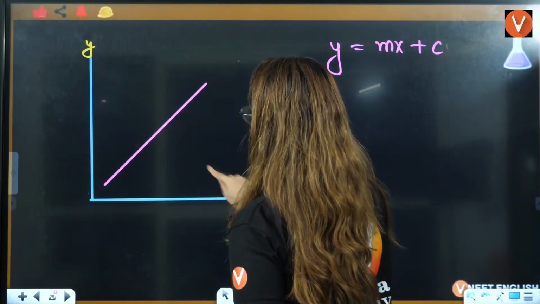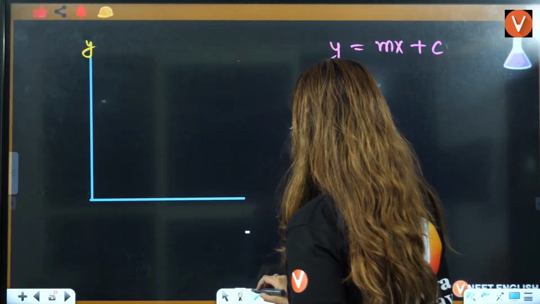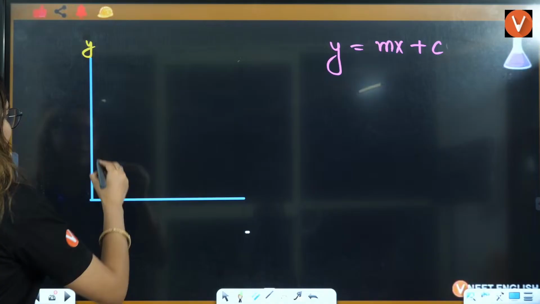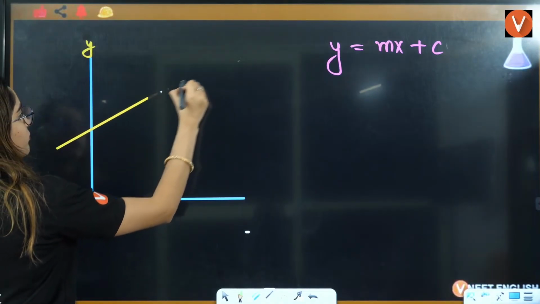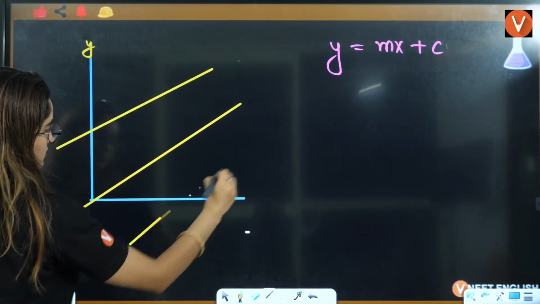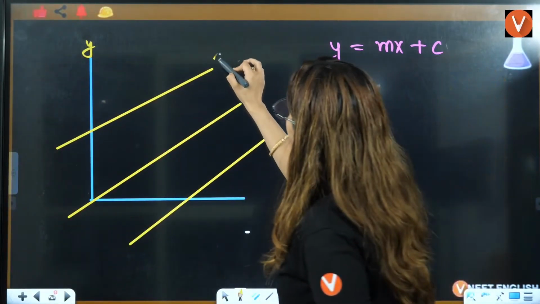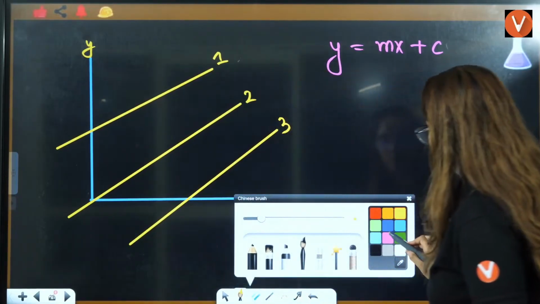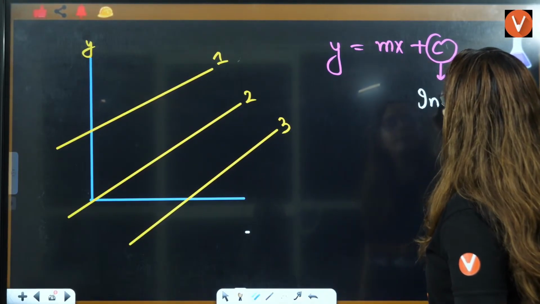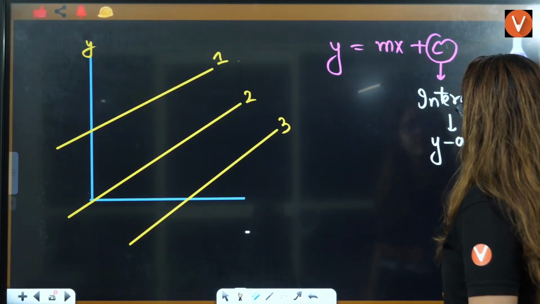Now, if I see this here, one thing you will see here is either the line could be like this, it could be like this, it can also be like this. Can you tell me in 1, 2, 3, what is the intercept: positive, negative, or 0? Intercept is the point where it touches the y-axis.